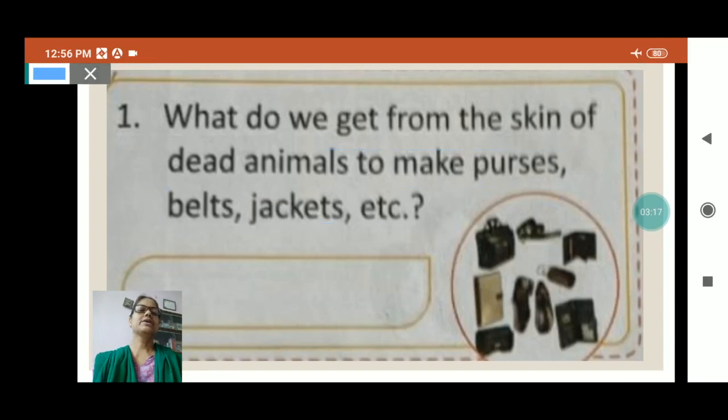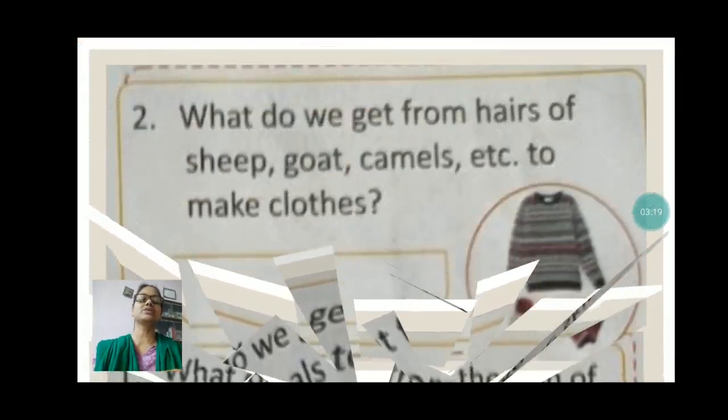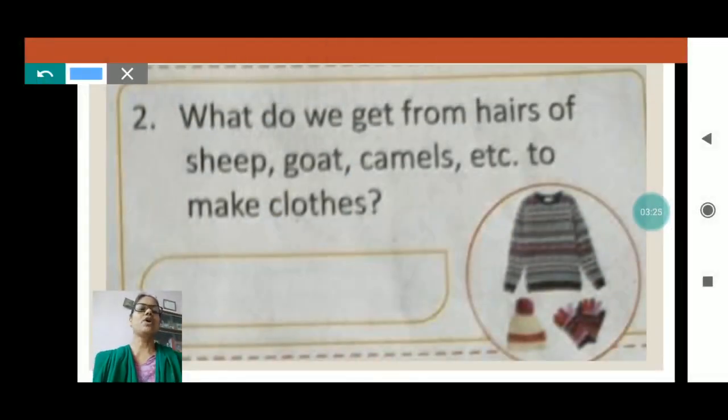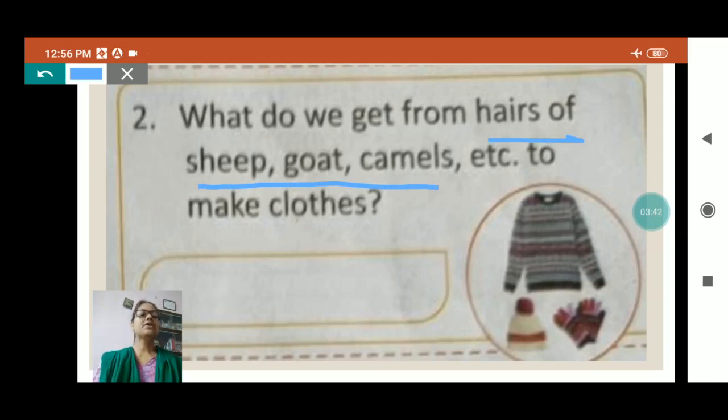Okay, now let us see the next product. What do we get from hairs of sheep, goat, camel, etc. to make clothes? And from the hairs of sheep, goat, camels we get wool. Even from rabbit, Angora rabbit. The wool of Angora rabbit is very expensive, and these animals' hair is used to make the wool.